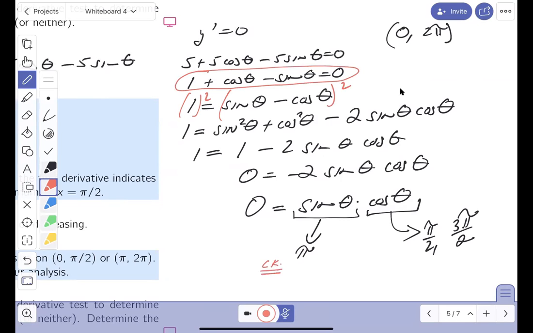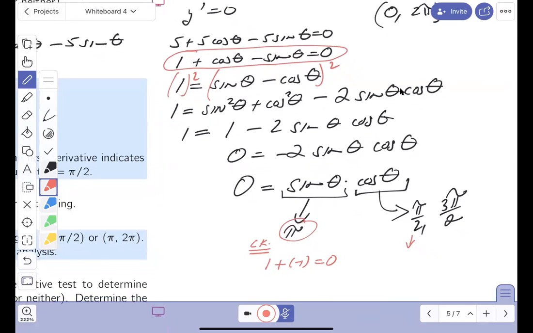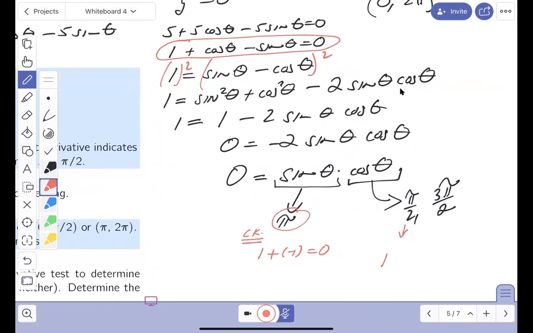If you plug in pi, what would you get? 1 plus, what's the cosine of pi? That's minus 1, isn't it? And what's the sine of pi? 0. Does that equal 0? It does. Good answer. Let's try pi over 2. I don't know. Maybe it doesn't work. What do you get? 1. What's the cosine of pi over 2? 0. Minus, what's the sine of pi over 2? 1. Does that equal 0? Yes. That checks.